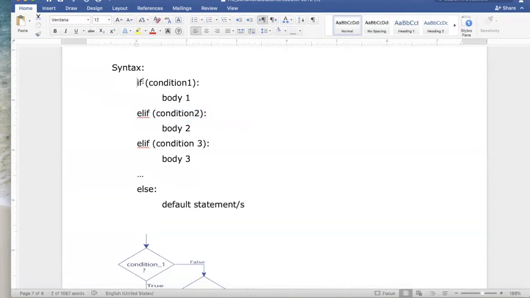Basically, what you're saying is, if this is true, do body 1. Otherwise, if condition 2 is true, then do body 2. Otherwise, if condition 3 is true, do body 3, and so forth. You can have as many options as you want. And then finally, you can have an optional case where we have an else that happens if none of the conditions were true. You can include this or not include it in your multi-way branch statement. It makes the statement really flexible so that it applies to lots of different scenarios.